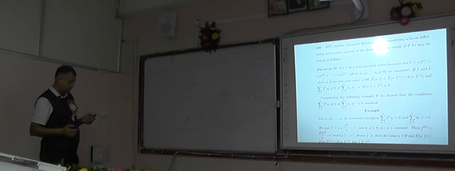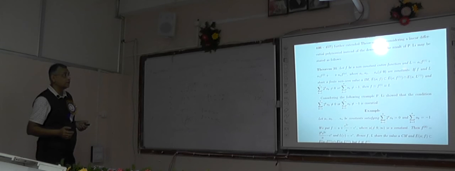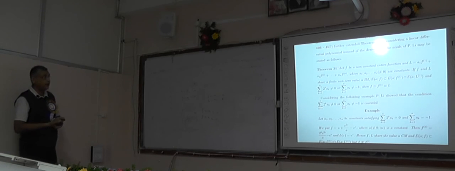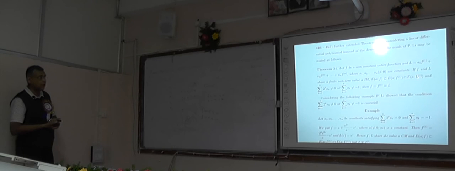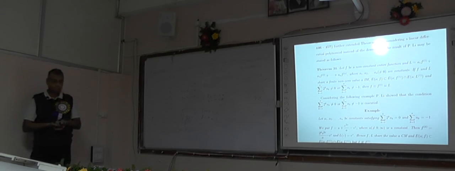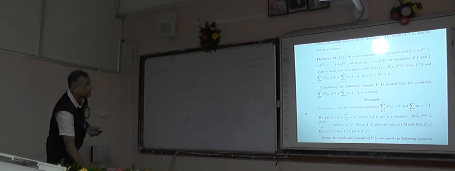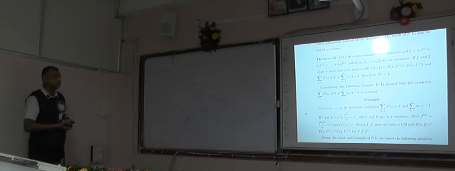Let f be a non-constant entire function, and L a linear differential polynomial of this form. If f and L share a non-zero value a ignoring multiplicities, and if every a-point of f is an a-point of f' and an a-point of L', and further, if these two conditions are satisfied, then f is equal to f' is equal to L. And in the same paper, Ping Li considered the following example to establish that this condition is essential.